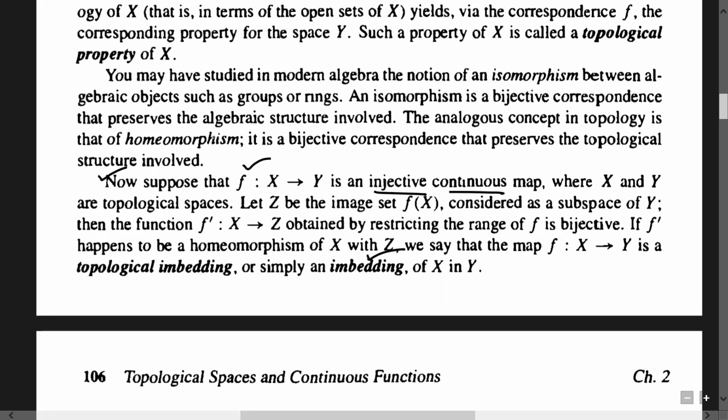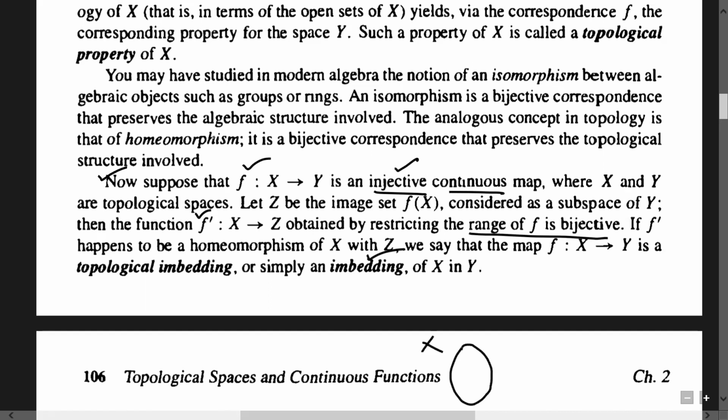Then the function f dash obtained by restricting the range of f is bijective. Obviously it will be onto, since we are restricting this map f to its range set, so every member of the range set will always have a pre-image. And already it is injective on the whole space, so it will be injective on its subspace. So this map is 1-1 as well as onto.